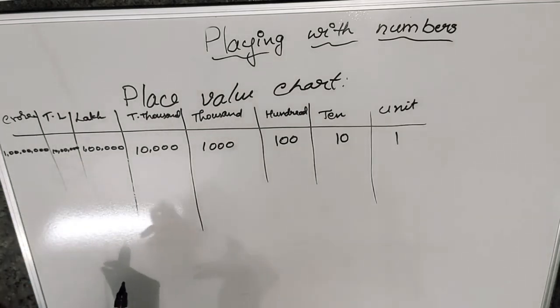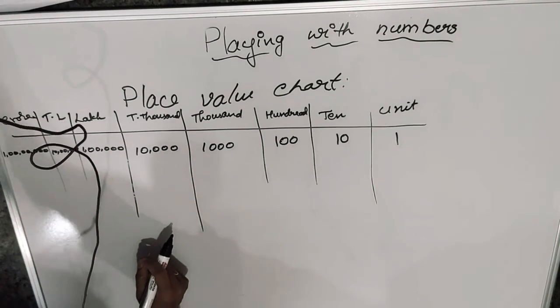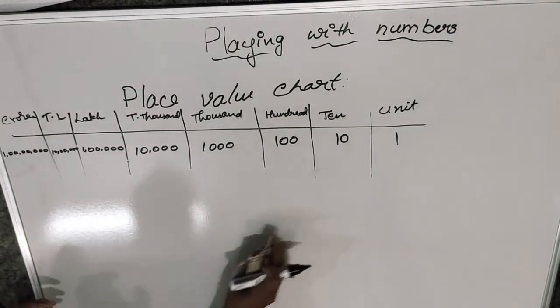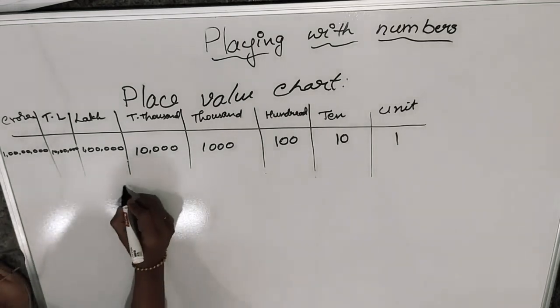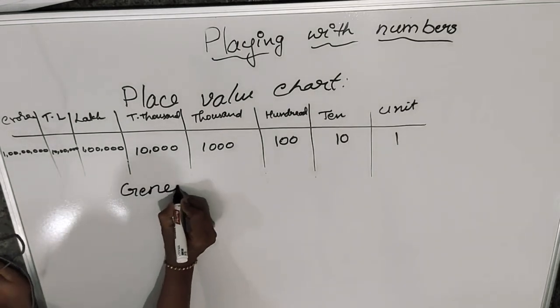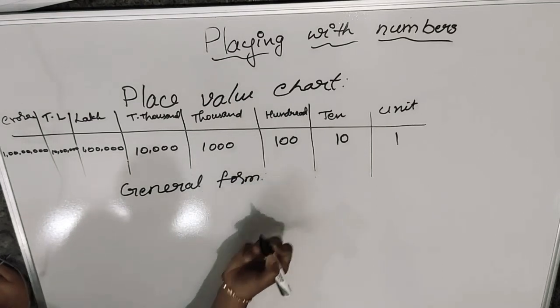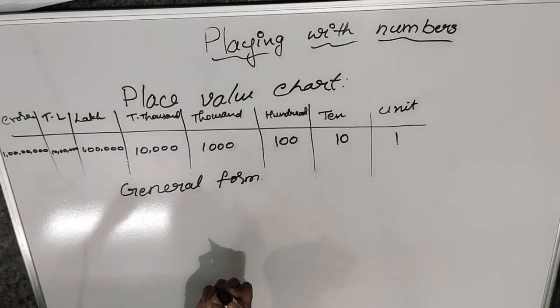Okay, now next we will go for numbers in general form, or generalized form, or expansion form, everything is the same. Already you have studied the expansion form.